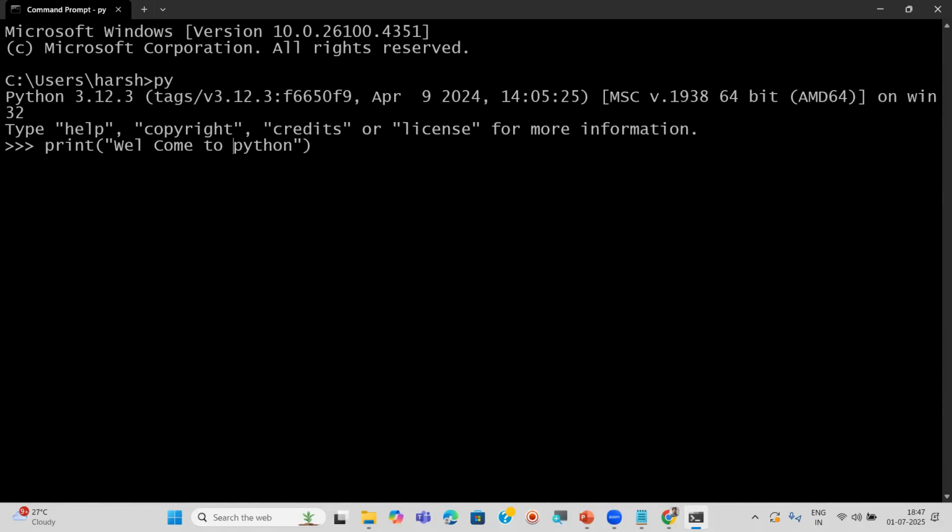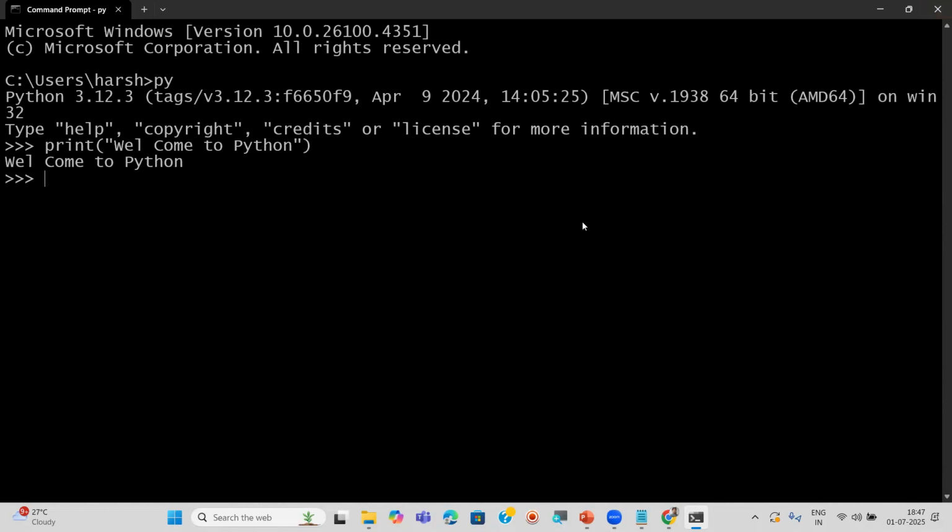Check whether the code is executing or not. Press enter. Yes, it is working. That's a confirmation that Python is installed successfully and programs are working fine.